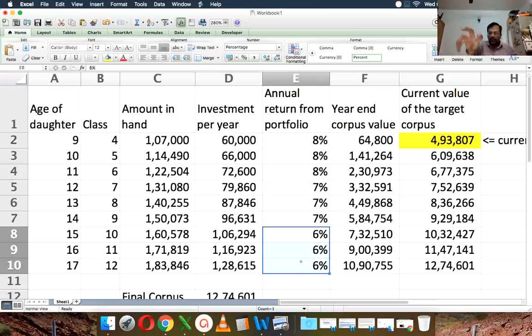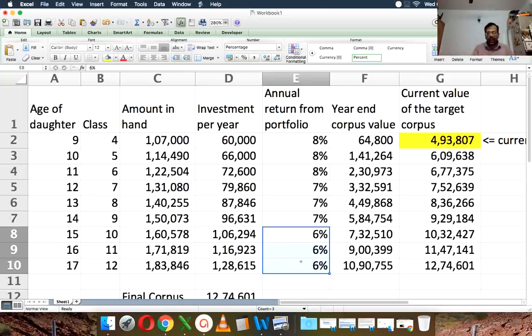So I can change these returns and factor in the variable asset allocation this way. So you can notice that I have not done any great math, it is just multiplication and addition. With that you can get so many insights, and all this will take about 10-15 minutes. If you understand basic Excel, you can do it. If you don't have any interruptions, just do it.